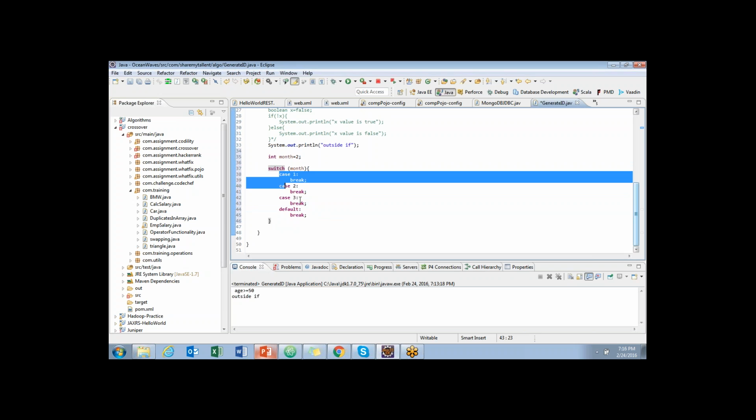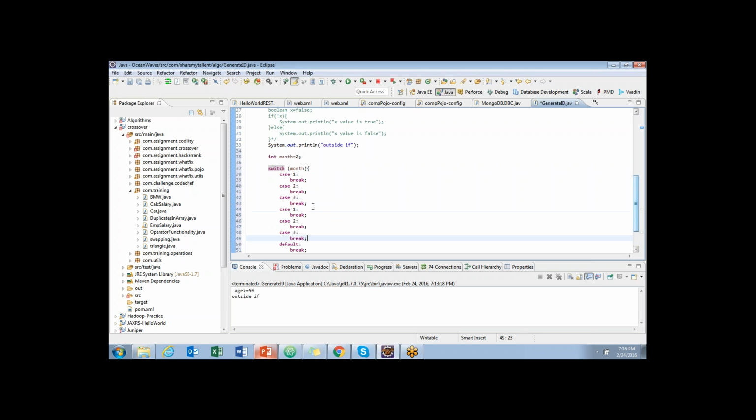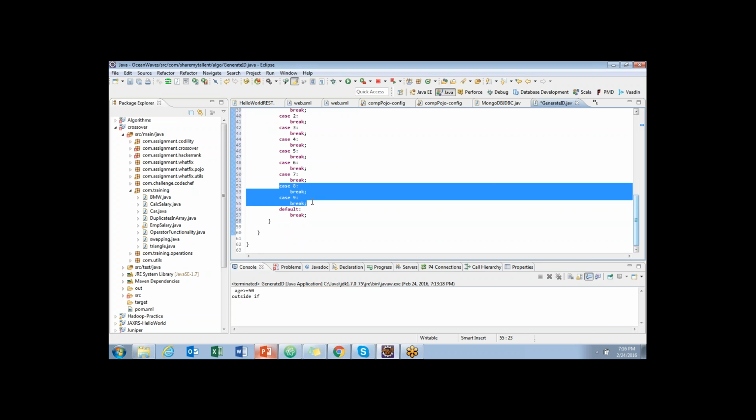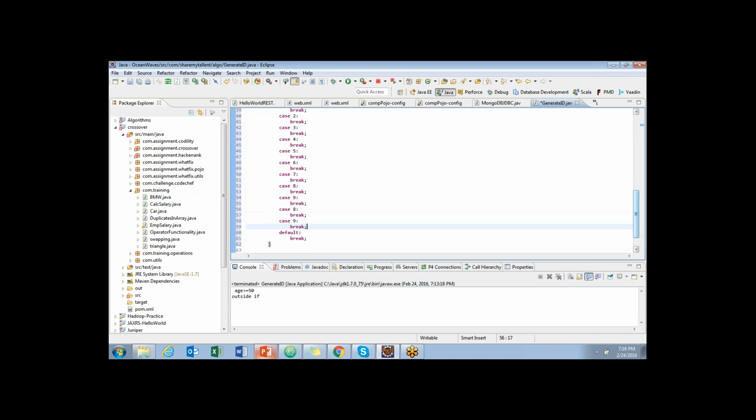First let me write the complete thing: 1, 2, 3, 4, 5, 6, 7, 8, 9, break.